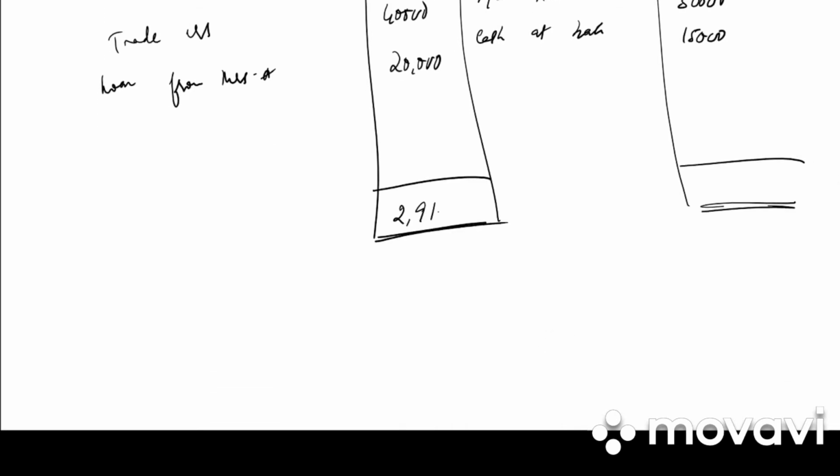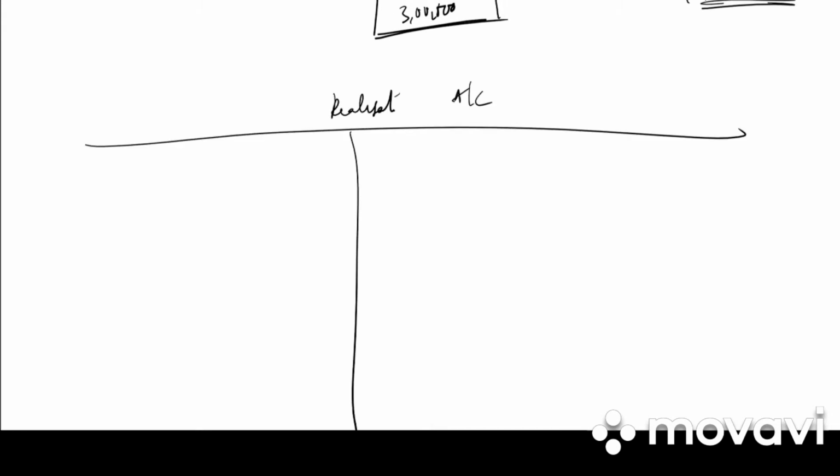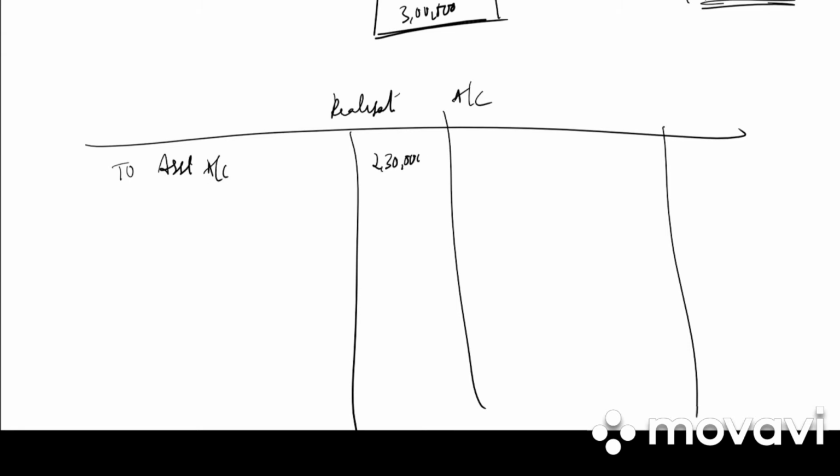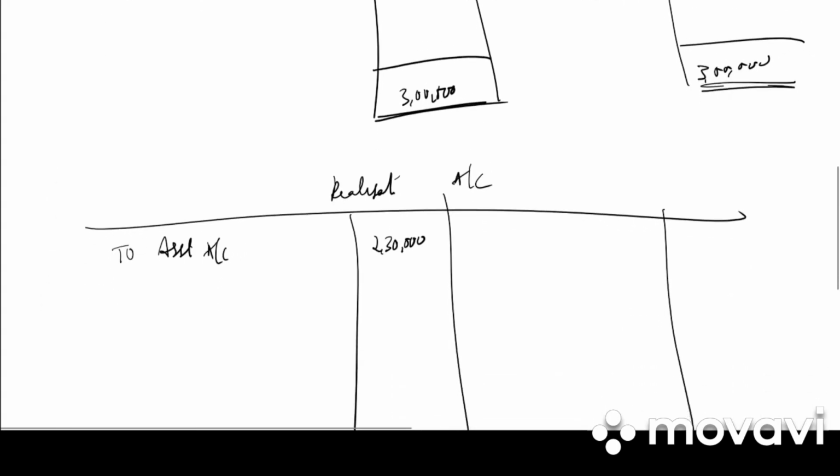So we total the balance sheet. The liability side total is 3 lakh. So the balancing figure will be sundry assets, in bracket balancing figure, 2,30,000. Next we need to prepare the realization account. So write down realization account, particulars, amount, particulars and amount. First realize all the assets: to assets account 2,30,000, except profit and loss balance, capital balance and cash at bank.